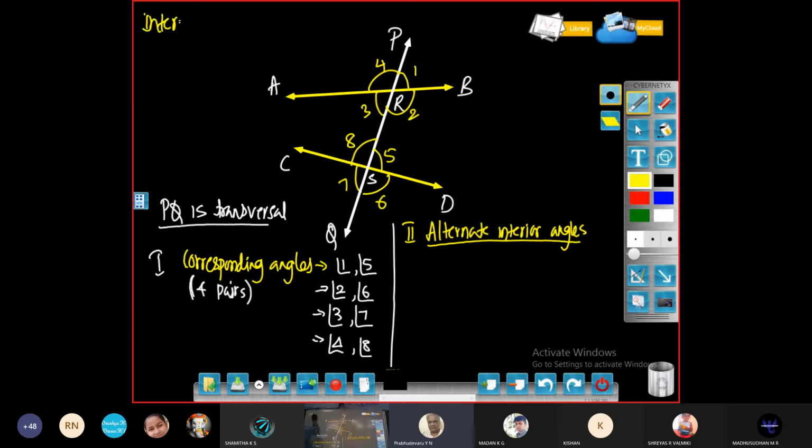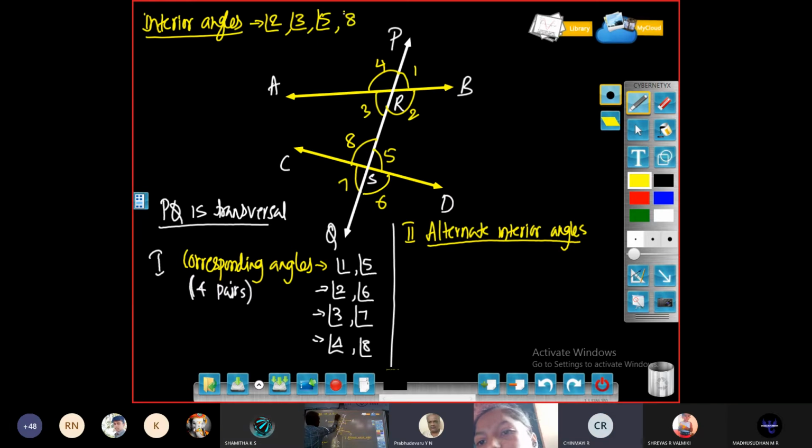So I will write interior angles here. We have 4 interior angles. They are angles 2, 3, 5 and 8. So these are interior angles because they lie between the 2 lines AB and CD. And another type we have is exterior angles.